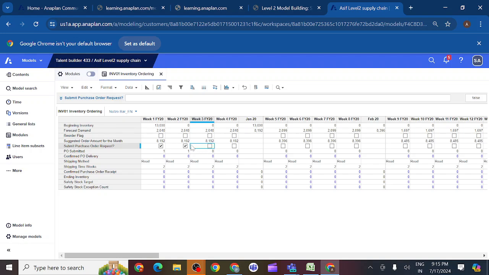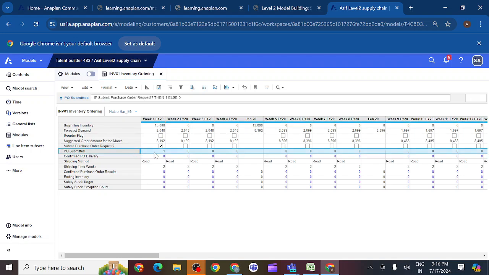Why do we need 0 here? We have some reason. If you want conditional formatting or some other purposes, in that scenario we need numbers instead of line items. That is the reason we have created this line item. Whenever we raise a purchase order request, we should get a number, and whenever we don't request any, we should get 0. So this is the second line item.